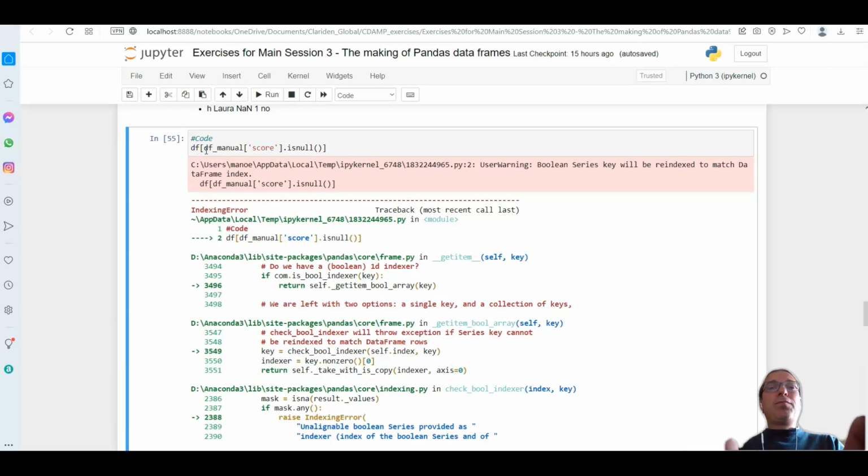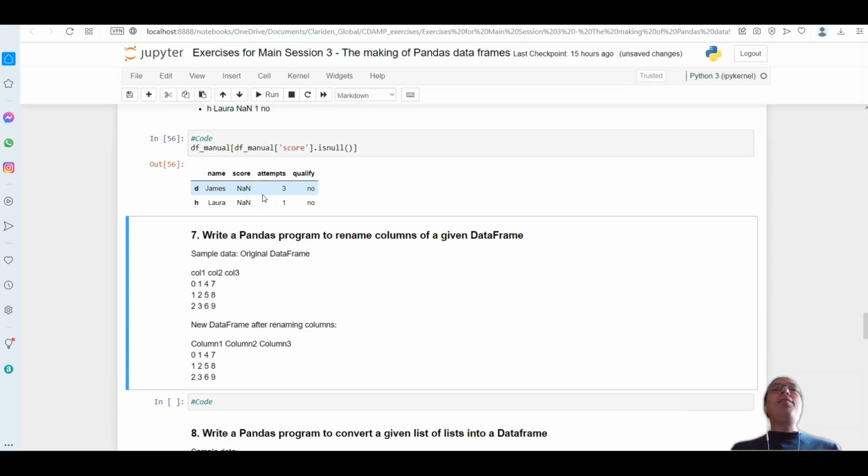Sorry, I misspelled the name of the data frame. The data frame is called df manual. Now we have it: df manual, then square brackets, df manual, and the rule inside.